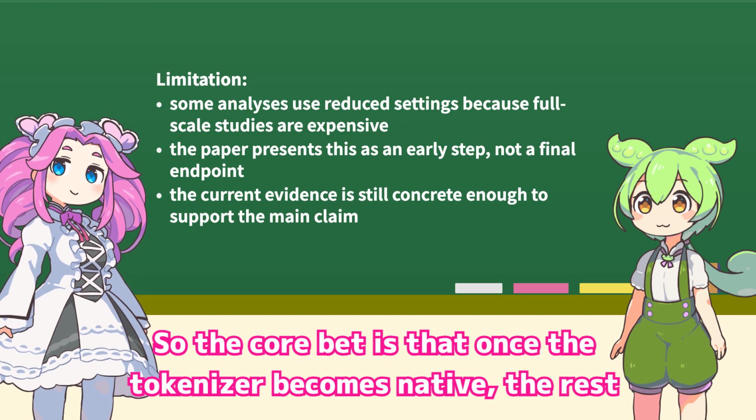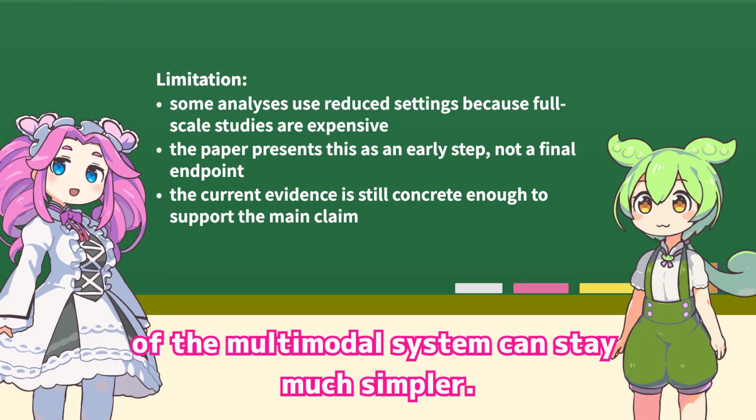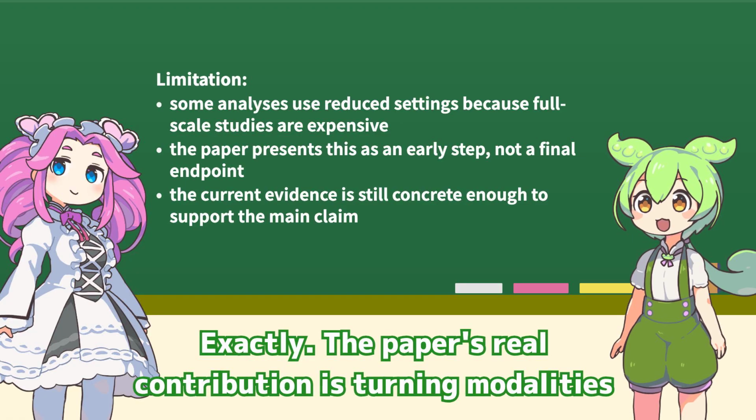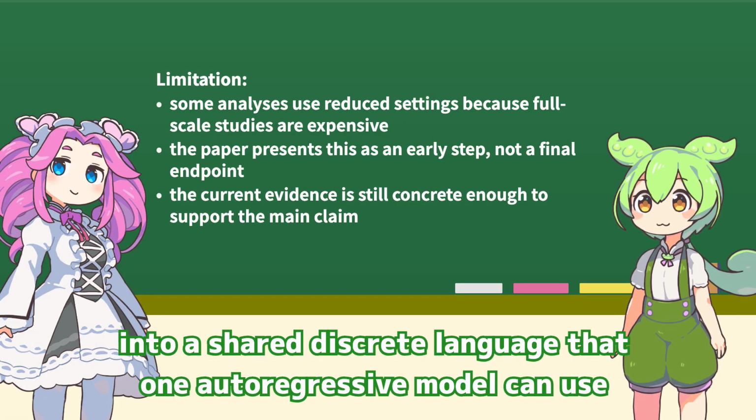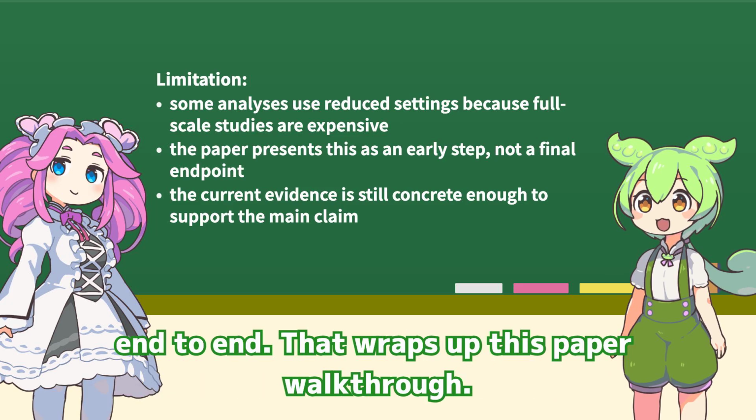So the core bet is that once the tokenizer becomes native, the rest of the multimodal system can stay much simpler. Exactly. The paper's real contribution is turning modalities into a shared discrete language that one autoregressive model can use end to end. That wraps up this paper walkthrough.